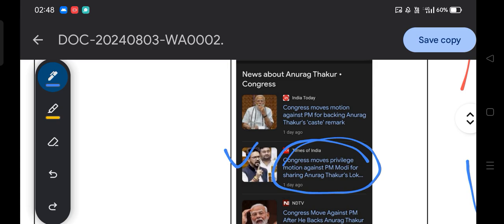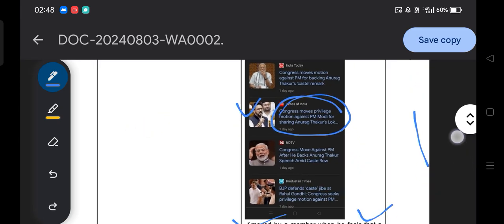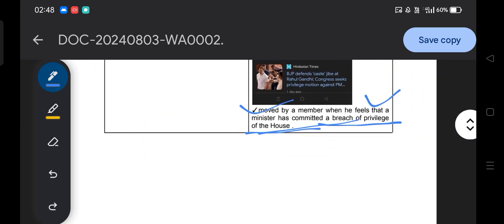That is how it is known as a privilege motion. And do remember, this is not said by me, this is said by your Congress party and your BJP. I hope with the help of this real example you are very much clear.